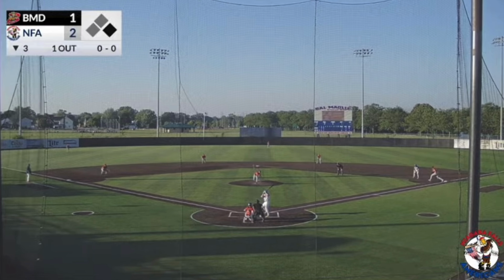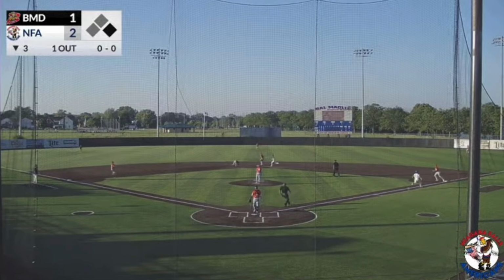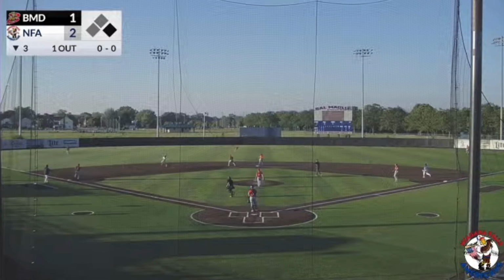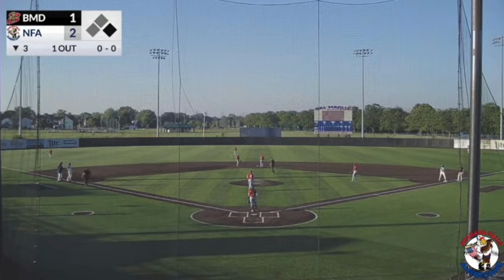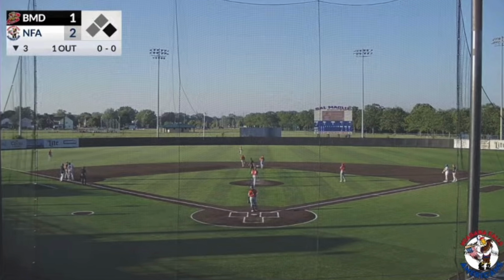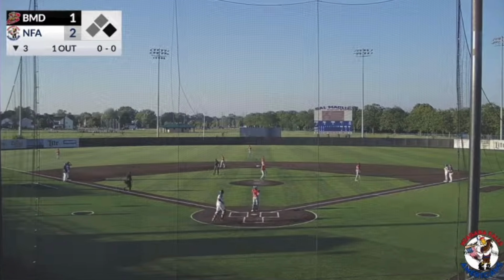1 out in the inning. Pitch. Zangardi chops it up the middle. Fielded by Vasquez. He slips. It's over his head. Now Harris heads to third. He'll stop right there. Ball trickles into center, so an E6 for the Muck Dogs shortstop, and runners at the corners now for the Americans with 1 out in the inning. A huge break for the red, white, and blue.